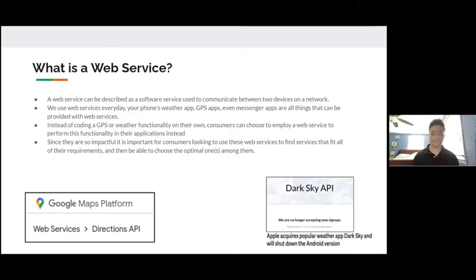Instead of coding a GPS or weather functionality on their own, consumers can choose to employ a web service to perform this functionality instead. Since that's so important, consumers looking for these services might want to find services that fit all their requirements and choose the optimal ones among all of them. So if you can see below, Google Maps has a direction API, which is a web service, and Apple just bought Dark Sky API, which is a weather service.